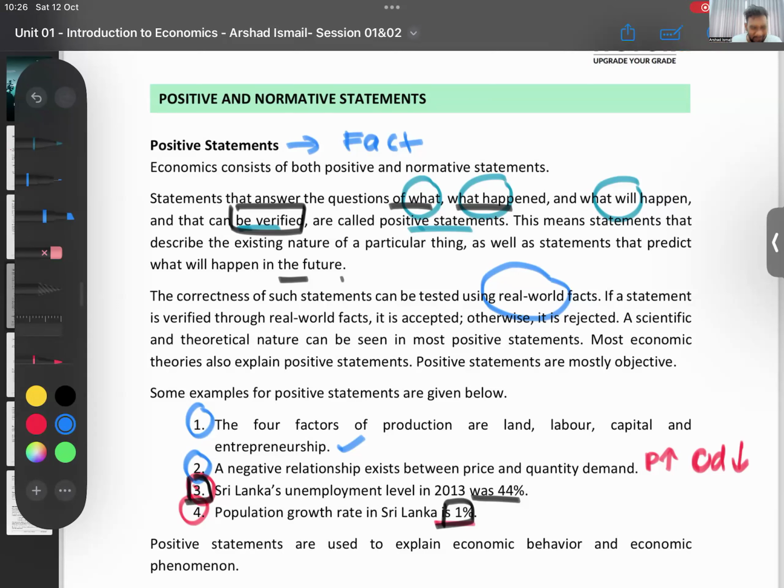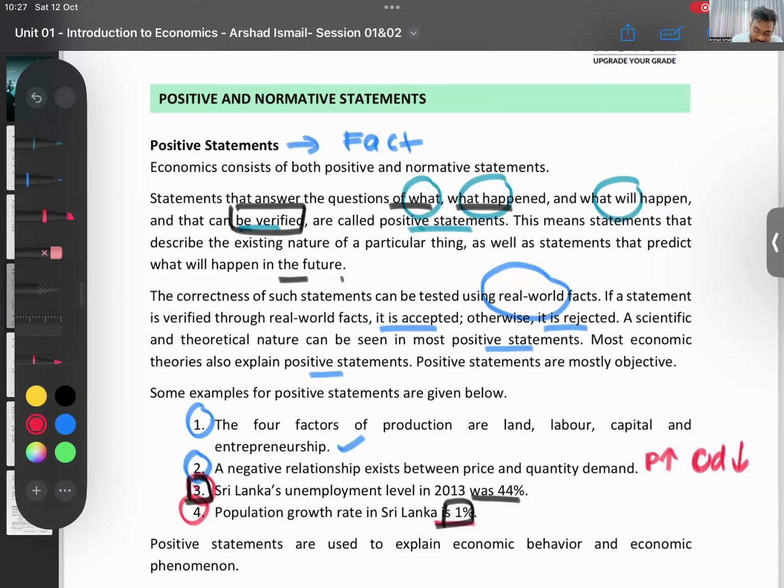If a statement is verified through real-world facts, it is accepted. Otherwise, it is rejected. It can be correct, it can be wrong.